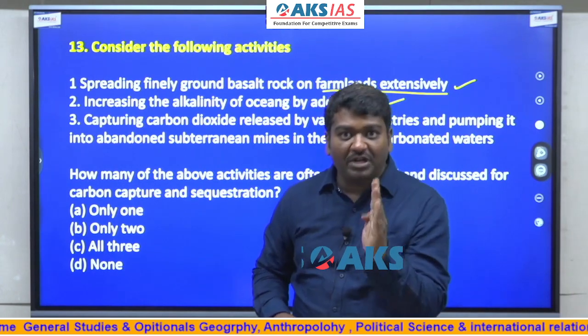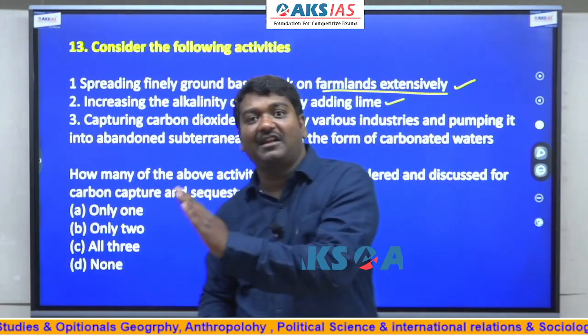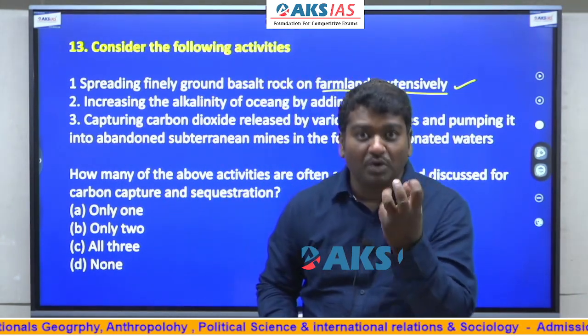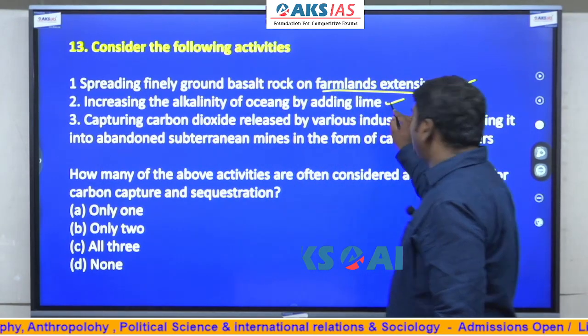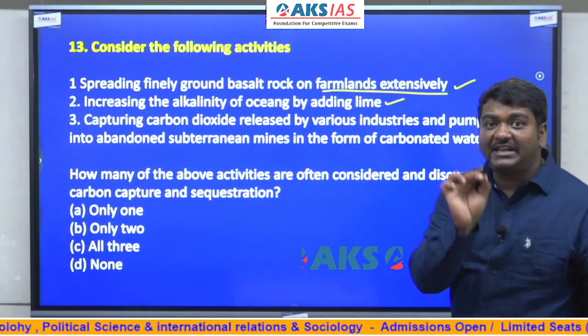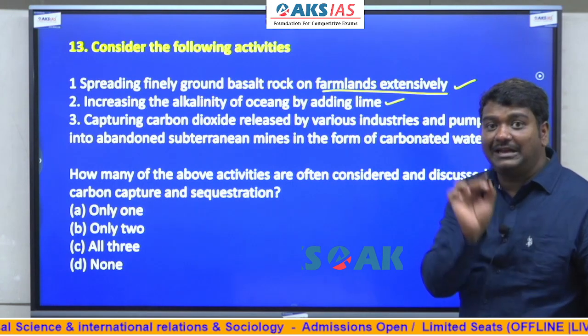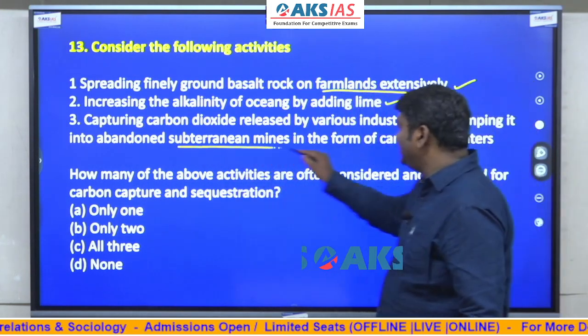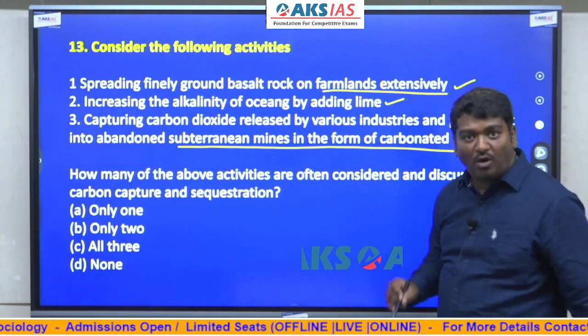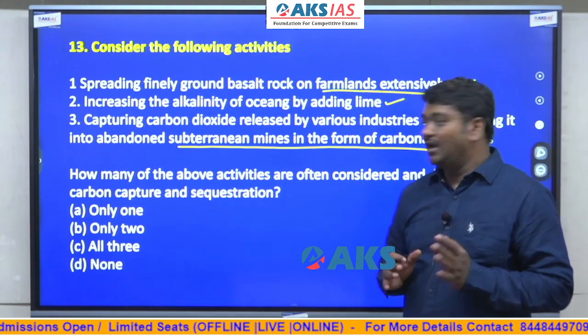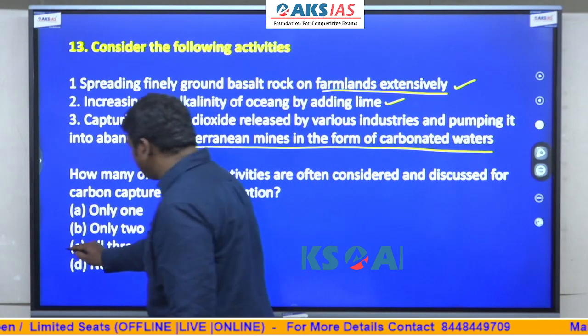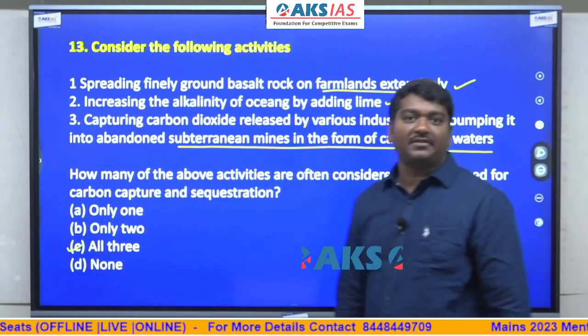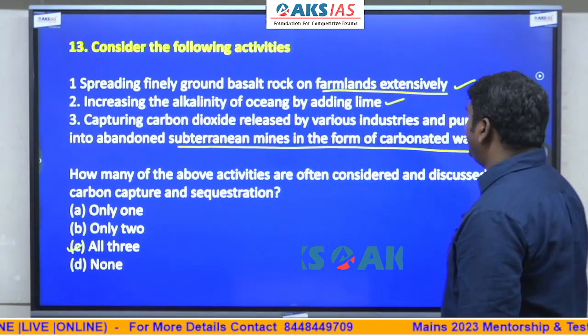If ocean is moving towards alkalinity, CO2 is absorbed. So this I have told. In carbon capture and storage, we have clearly seen that in subterranean mines you can store carbon dioxide. So all the three are absolutely correct. Fine.